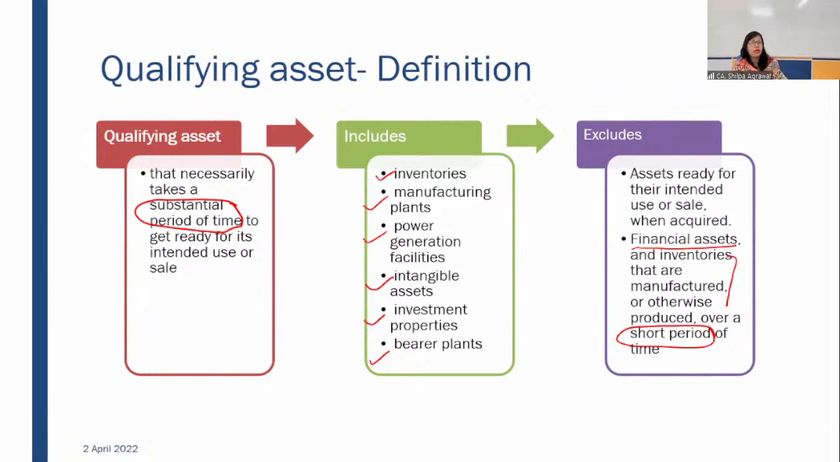So under Ind AS 23, the substantial period of time may be more than 1 year, maybe less than 1 year also, maybe a few months also, depending on the entity and their judgment. Fine.